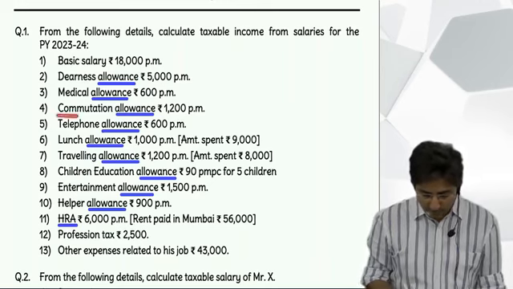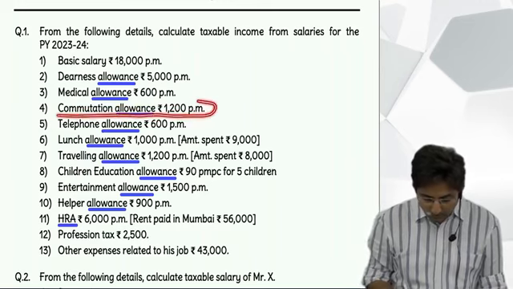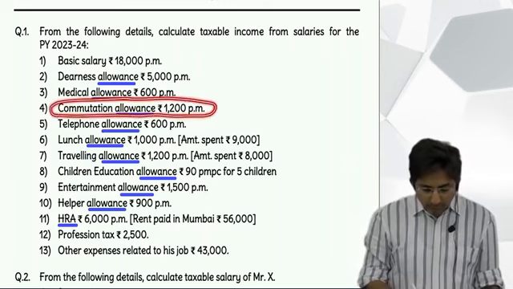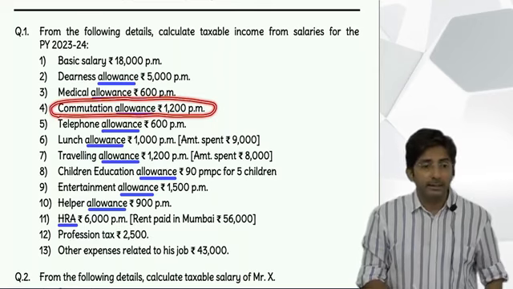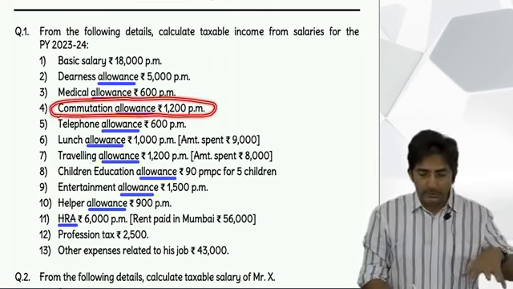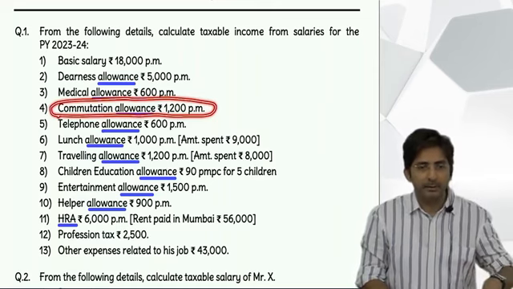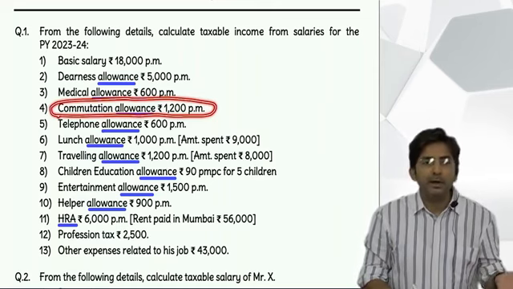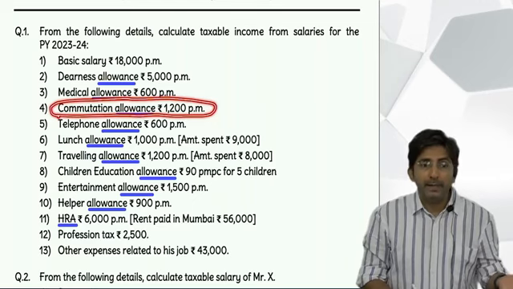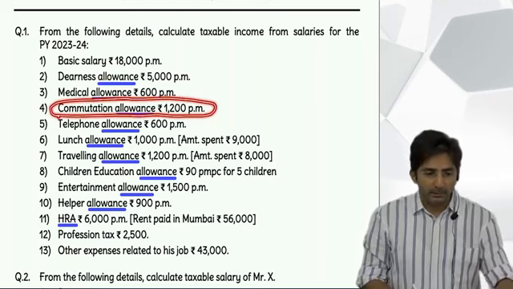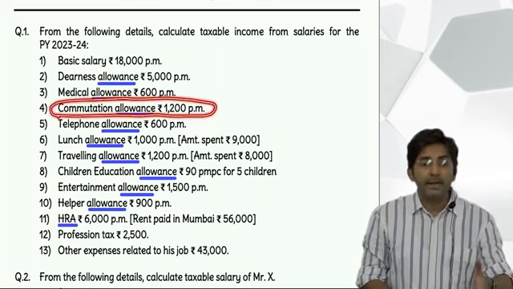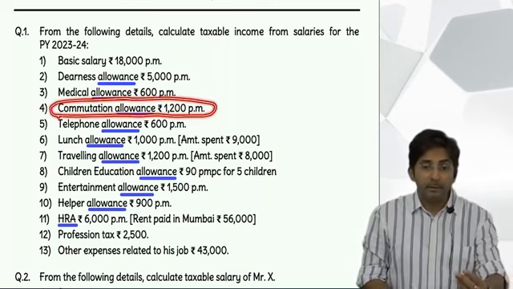Commutation allowance. Yes, this was there in TC or TC udhar. Taxable, that is for physical. But that is only for physically handicapped employees. Check if our employee has written that he is physically handicapped. Nothing is given means he is not handicapped. And if not handicapped, then it is fully taxable.